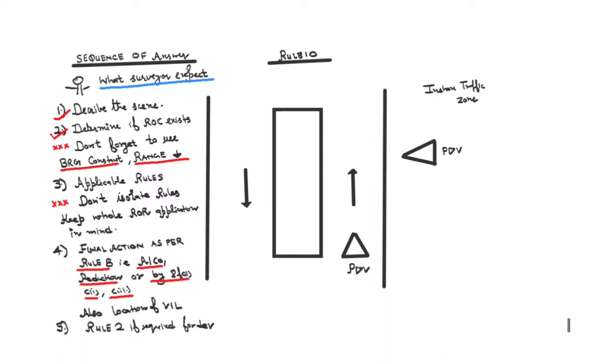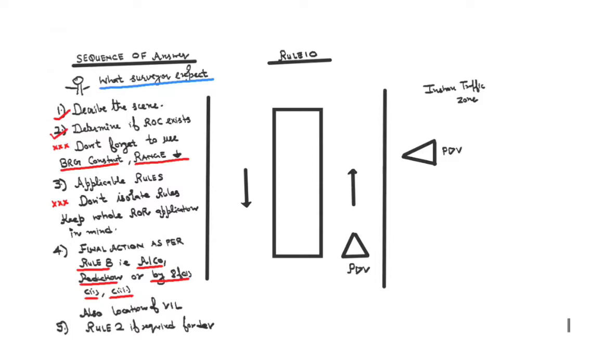Whenever there is a ROC, don't forget to use the words like bearing is constant, range is decreasing, because these also count that you are taking a bearing, which is very, very important. आप अगर bearing नहीं बोलते हो oral में, so he will take it as that you've not done a visual, what do you call, visual bearing you have not taken. You're just relying on a equipment. So these words are very, very important. इसके बगैर जो है oral में you will not have success. So bearing constant is very important. Range is decreasing is also a key word.